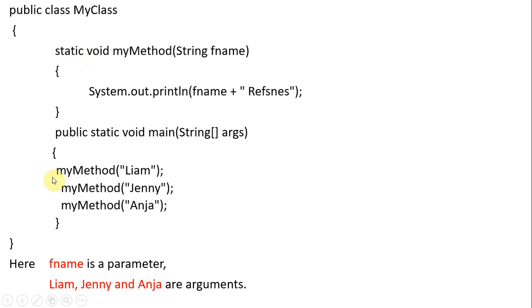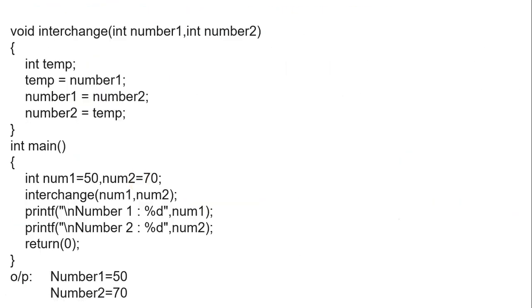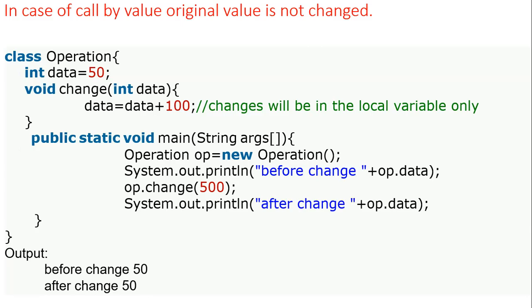So here you can write MyClass.myMethod, or instead of that you can directly write myMethod. Both are the same. MyClass.myMethod is similar to the plain myMethod, because it is a static method and there is no need to create any object. But here it is not a static method, so to call it we need to create an object for this class, op.